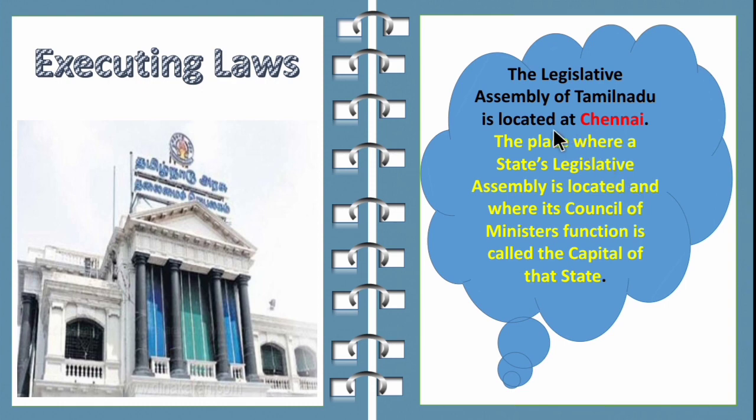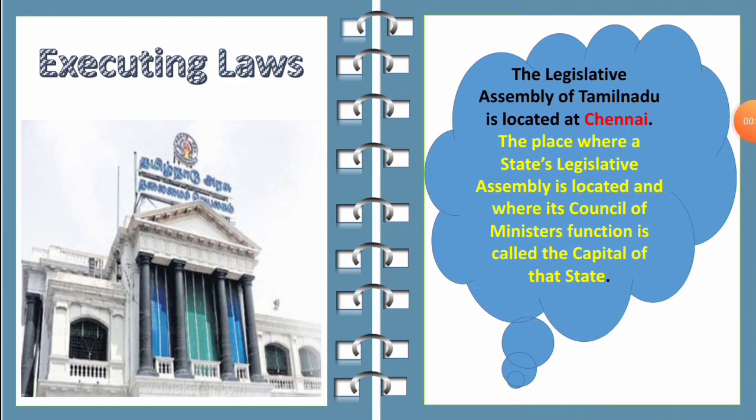So the legislative assembly of Tamil Nadu is located at Chennai. The place where the state legislative assembly is located and where its council of ministers function is called the capital of the state. So children, the legislative assembly, that is the secretariat office of Tamil Nadu, is located at Chennai, and the place where the assembly is located and where the council of ministers meet for their assembly meetings is said to be the capital of the state.